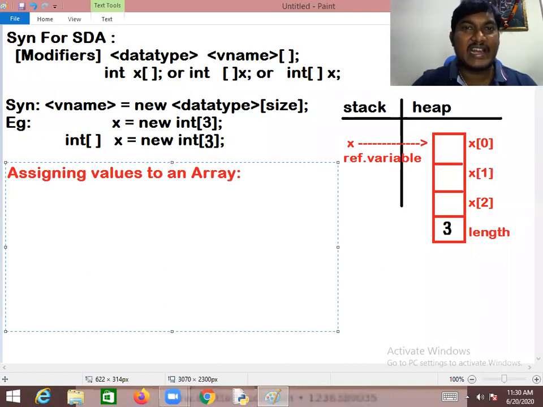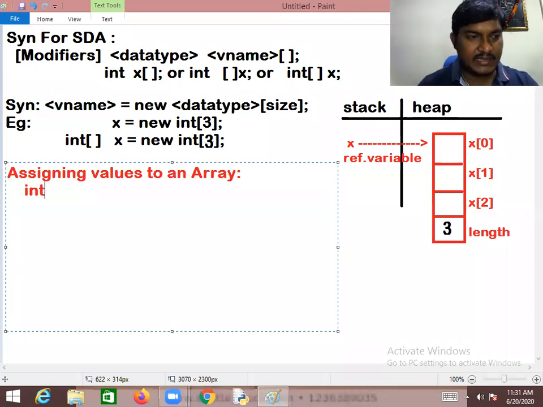Dynamically means extracting the input from the user and pushing those values to the array variable. That lesson will be discussed later; how to take the input from the user dynamically, I will tell you later. But for now, statically, I am telling you how to assign the values to the variable. Now you need to understand this particular thing, ladies and gentlemen: you can assign the values to the array variable this way.